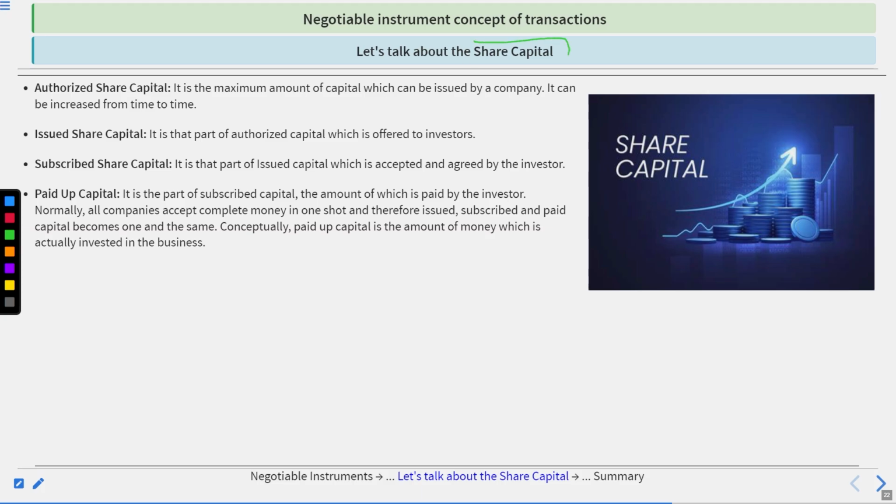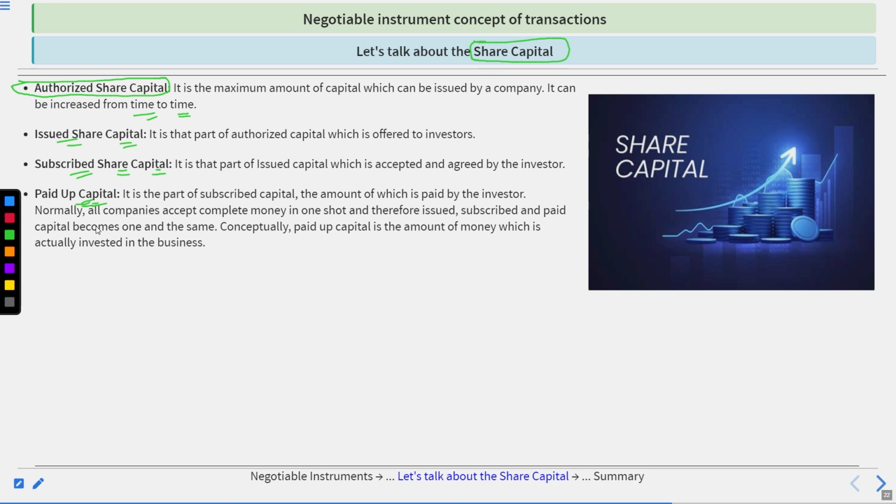Now, what is share capital? Let's have a look at this. Authorized share capital: the maximum amount of capital which can be issued by a company; it can be increased from time to time. Issued share capital: part of authorized capital which is offered to the investors. Subscribed share capital: part of issued capital which is accepted and agreed by the investor. Paid up capital: part of subscribed capital, the amount of which is paid by the investor.